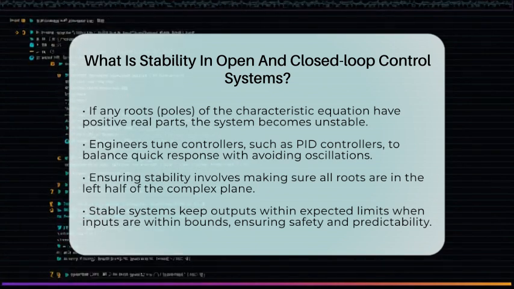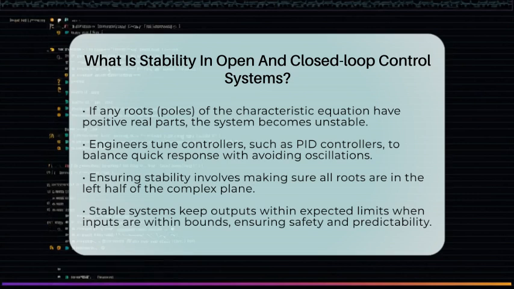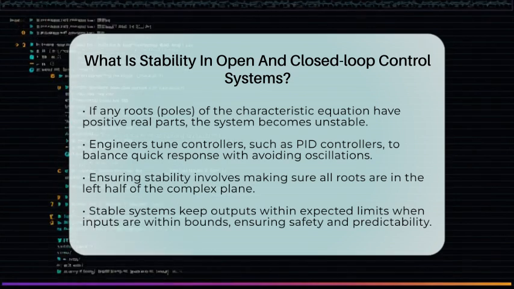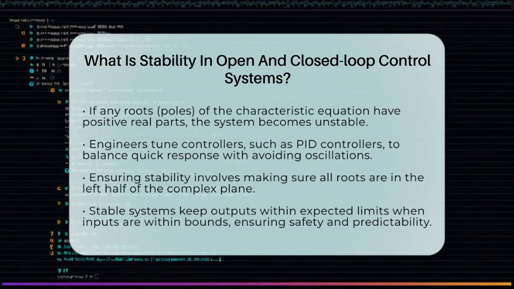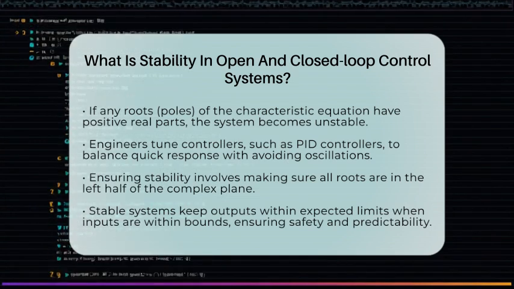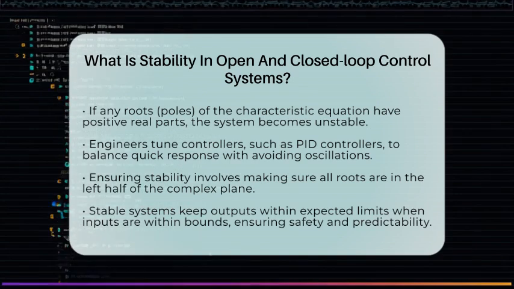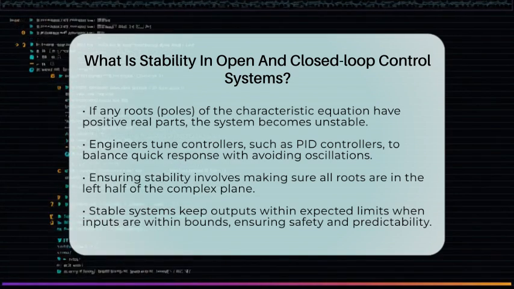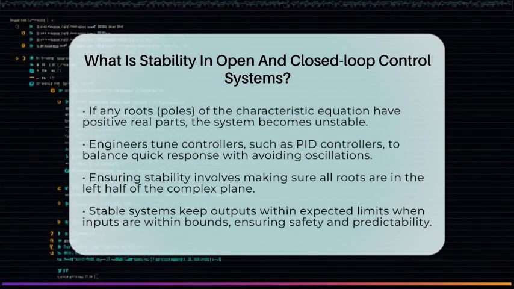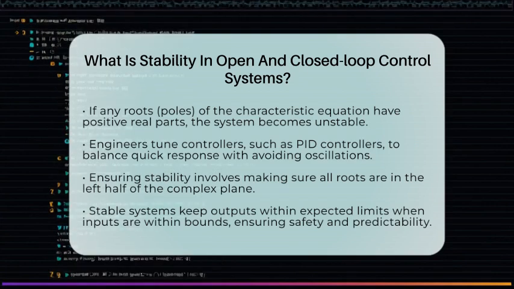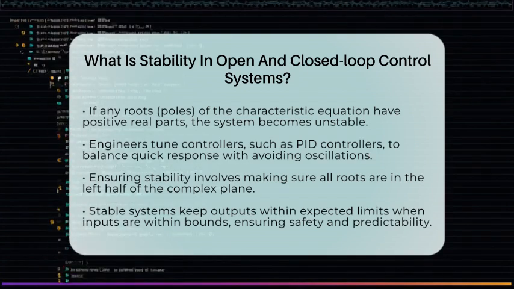To sum up, open-loop stability depends on the system's natural behavior without feedback. Closed-loop stability depends on how the feedback and the system work together, requiring all roots to be in the left half of the complex plane. Stability ensures the output stays within bounds when the input is bounded, which is essential for safe and predictable operation in electrical control systems.